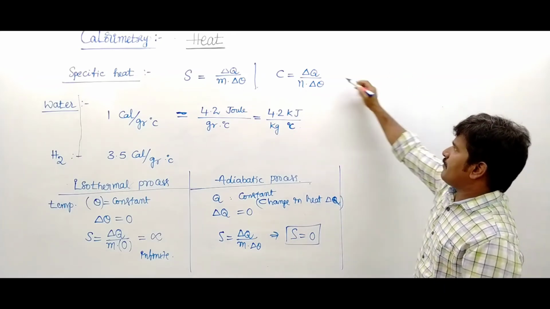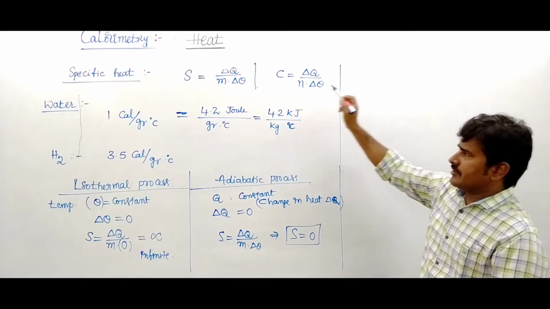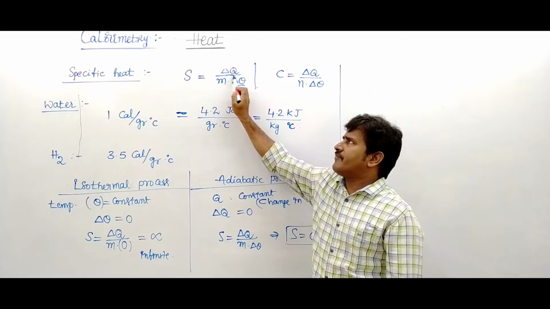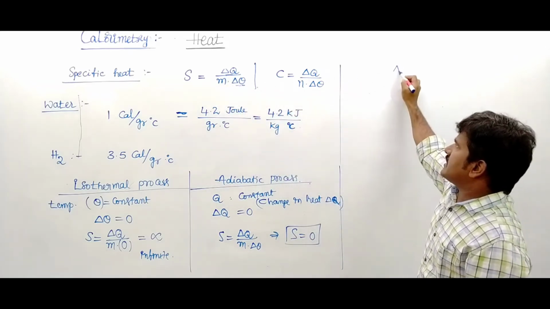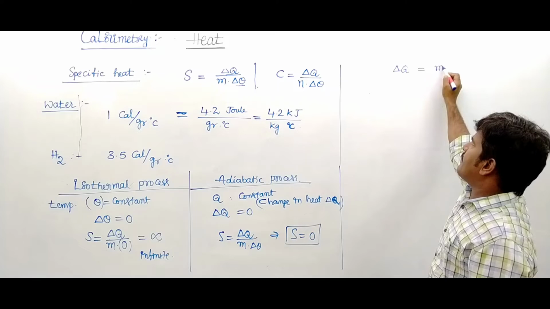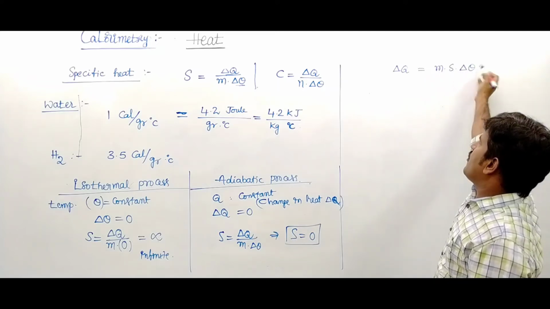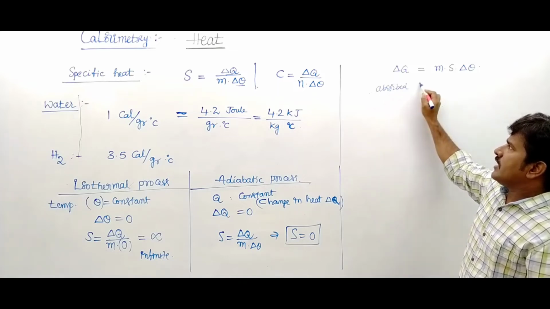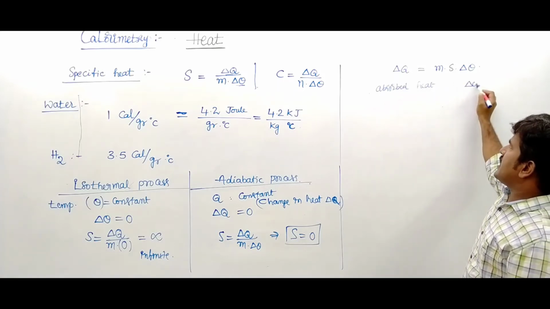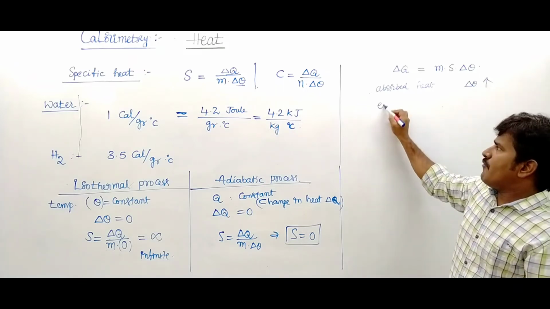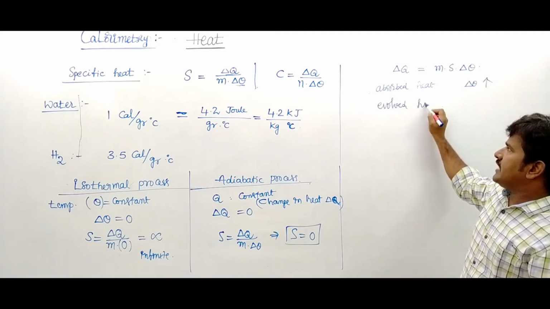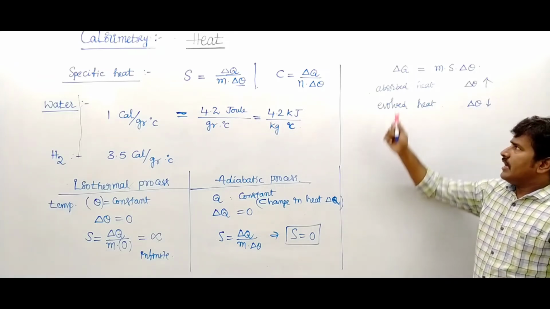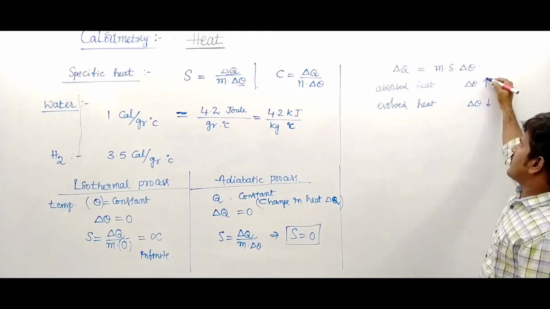Suppose temperature increases due to absorption of heat. It is written as delta Q equals M into S into delta theta. When heat is absorbed, temperature increases.